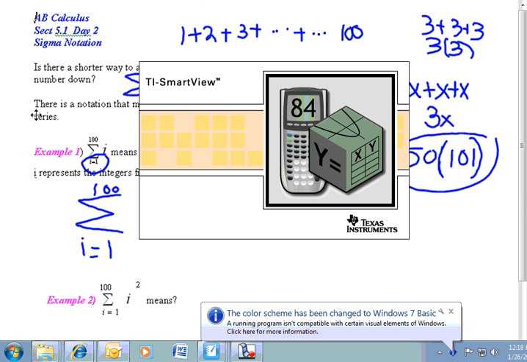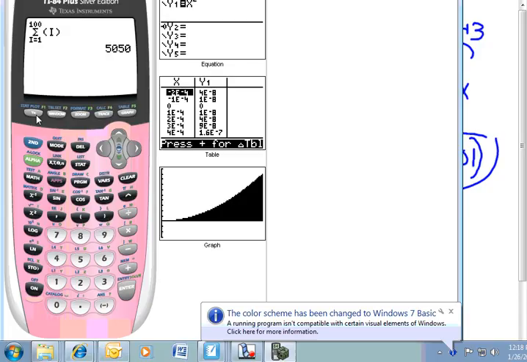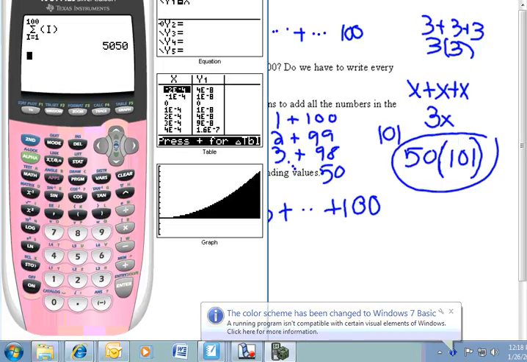Anybody in here have the new operating system? If you have an 84, you want the new operating system. Don't have it on the 83. Sorry. But it's kind of nice to see that.